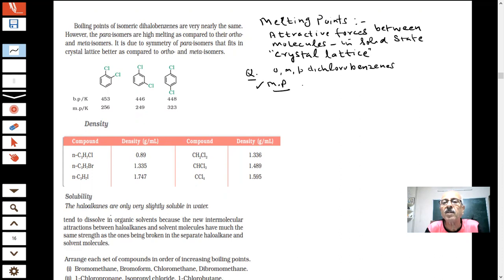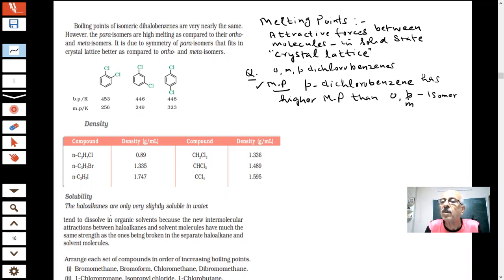You will find that para dichlorobenzene has higher melting point than ortho and meta isomers.